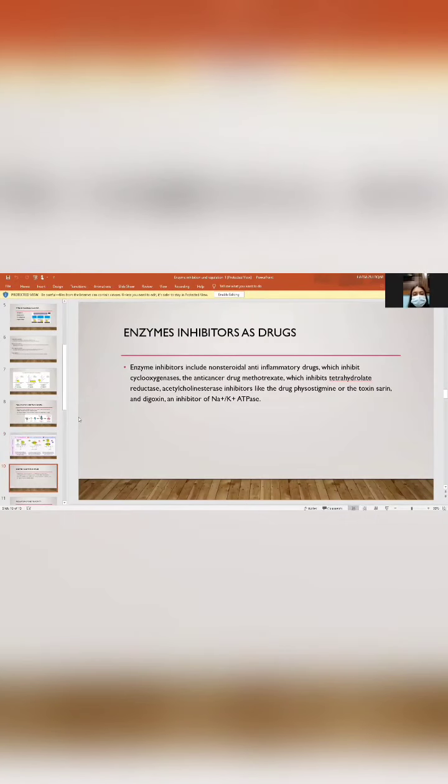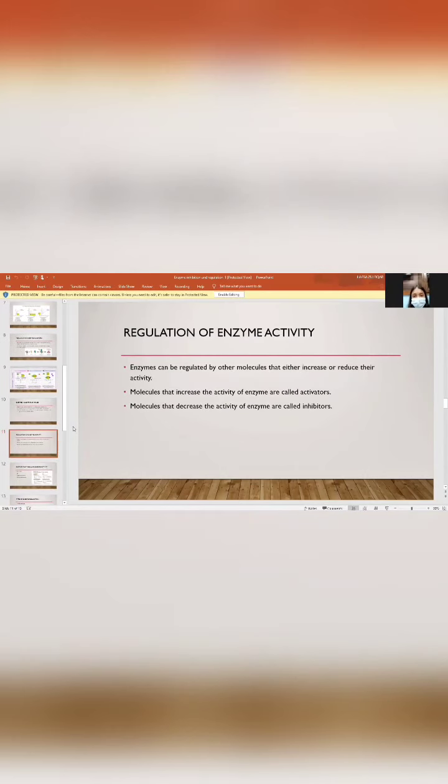Now we will discuss enzyme inhibitors as drugs. Enzyme inhibitors include non-steroidal anti-inflammatory drugs, which inhibit cyclooxygenase; the anti-cancer drug which inhibits tetrahydrofolate reductase; acetylcholinesterase inhibitors like the drug physostigmine or the toxin sarin; and digoxin, an inhibitor of sodium potassium ATPase.